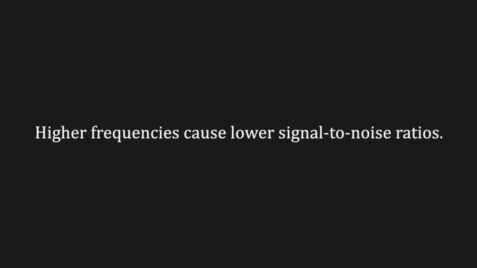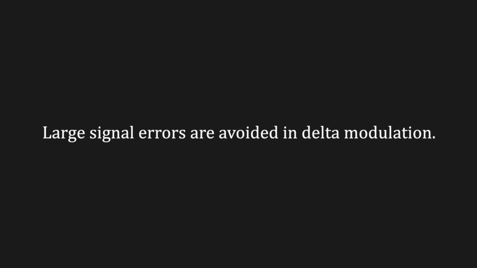As in other DPCM systems, higher frequencies cause lower signal-to-noise ratios, about 6 decibels loss per octave. However, since delta modulation uses only one bit, large signal errors like those in PCM are avoided, though parity and interleaving are still used to correct smaller errors. In practice, delta modulation is not suitable for high-quality audio because it must balance between sampling rate and step size. Small steps improve sound accuracy but can't follow complex, fast-changing signals, causing distortion.